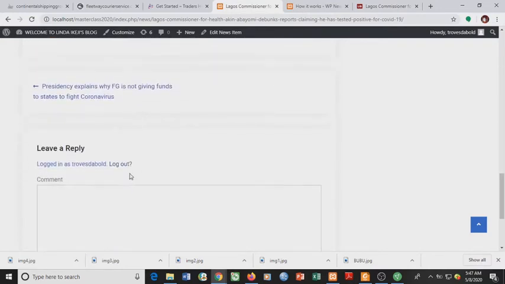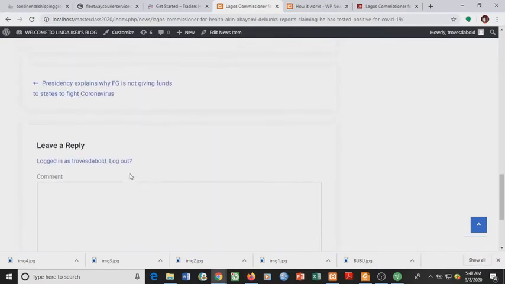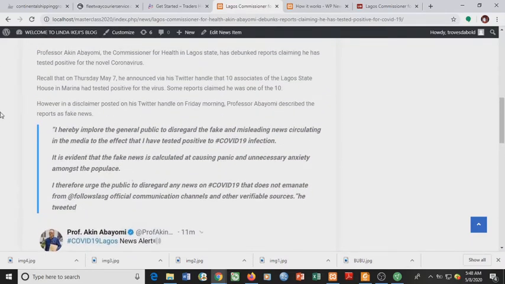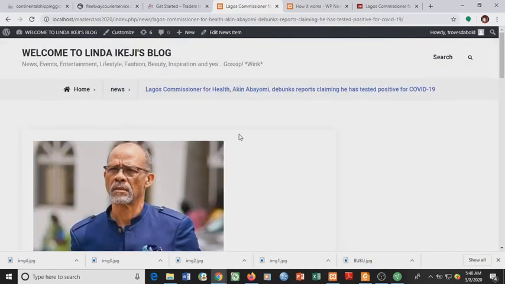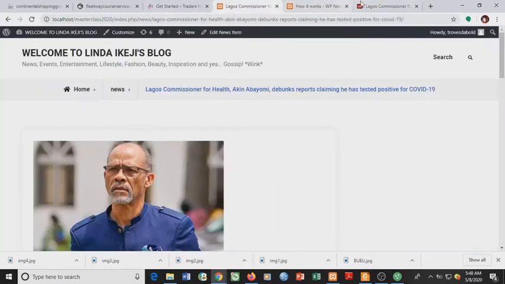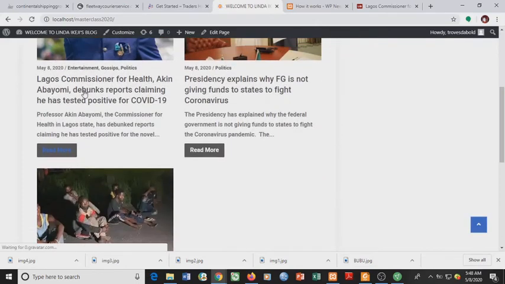So coming here, we have that of comments. Leave us a comment, post a comment. The comment is here already, but what we don't have here is the social buttons or the social icons. So we will look for a plugin that does that. So we've added our news here.